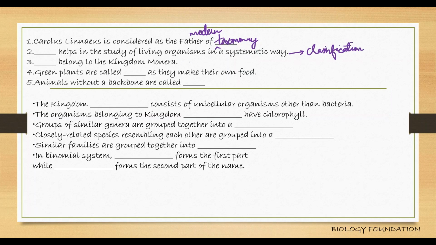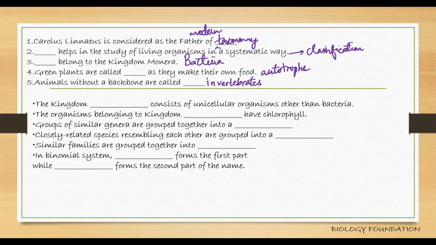Dash belongs to the kingdom Monera. Who belongs to the kingdom Monera? Bacteria. Green plants are called dash as they make their own food. They are called as autotrophs because they have a specific pigment known as chlorophyll. Animals without a backbone are referred to as invertebrates. They lack the vertebral column.